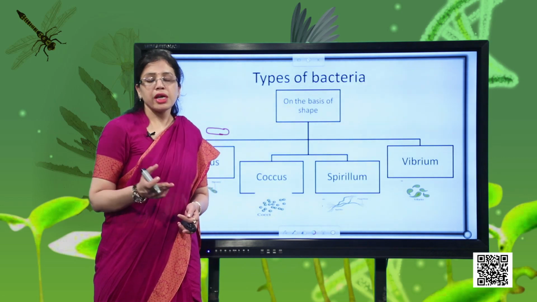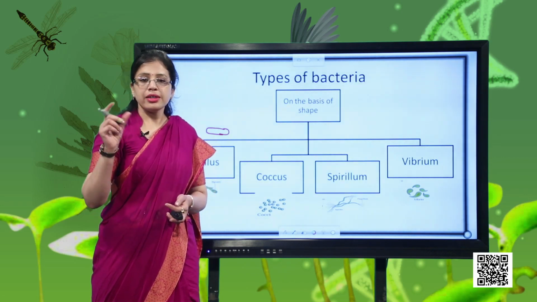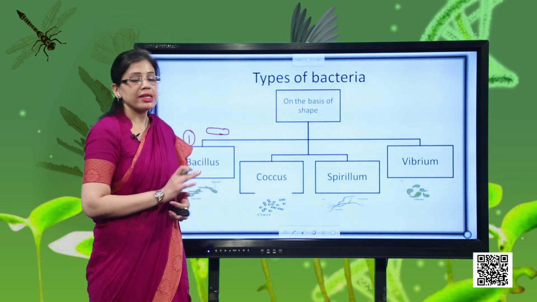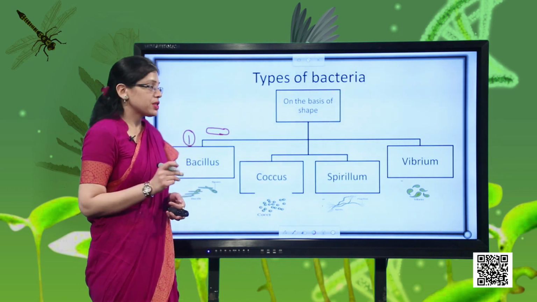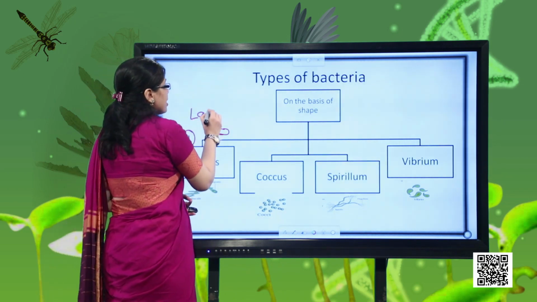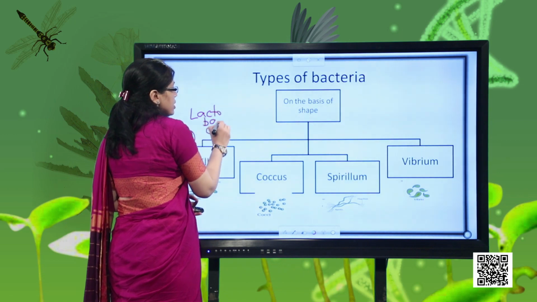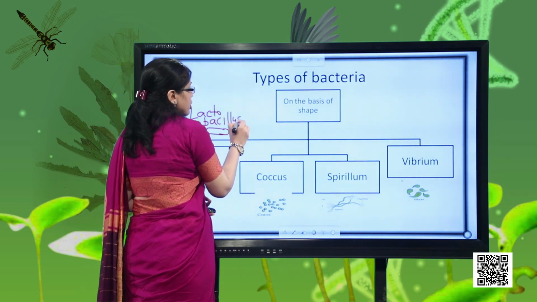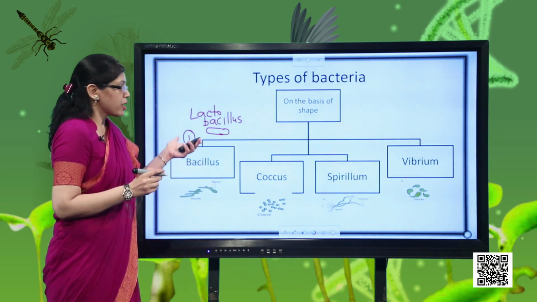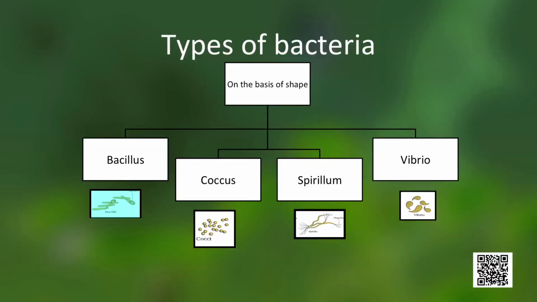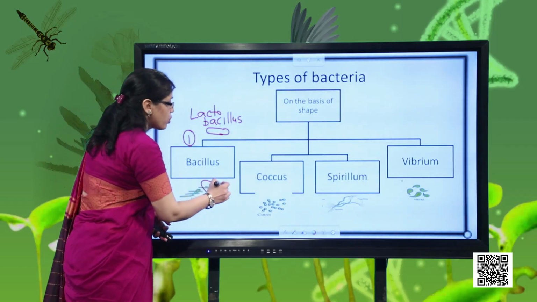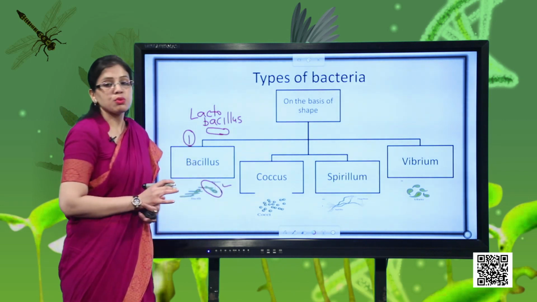I hope all of you remember the name of the bacteria which is found in curd, and at the end of the name of that bacteria the word bacillus is used. So it is understood that that particular bacteria will have a rod shaped structure, and the name of that bacteria is lactobacillus. So I think it will be very easy for you to learn the example of this particular type of bacteria, because you are already familiar with it. Sometimes it may also have a spoon like structure. This is a rod shaped bacteria only, but if it forms a spore inside it, due to that spore formation it will have the appearance of a spoon like structure.